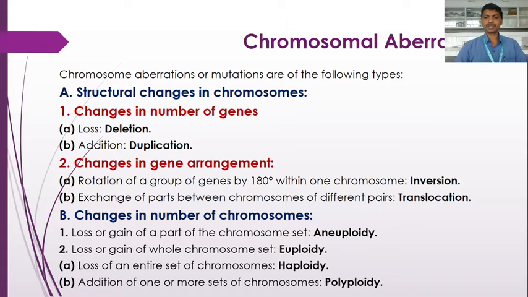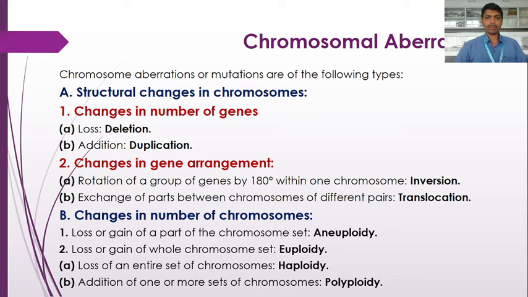Hypoploidy is when there is a loss of one or a pair of chromosomes. When one chromosome is lost from the normal chromosome complement, 2n minus 1, we call it monosomy. When there is a loss of a pair of chromosomes, or two chromosomes, it is nullisomy. Next, when there is an addition of a chromosome, it is trisomy. Addition of a pair of chromosomes is tetrasomy. This we studied in the previous chapter.